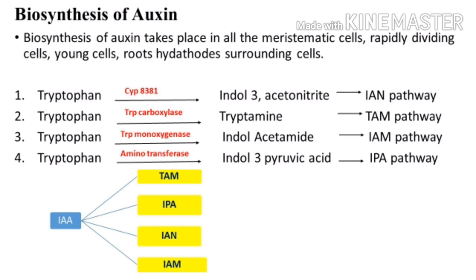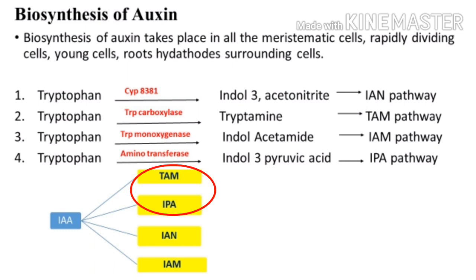The third pathway is the IAM pathway, in which tryptophan is converted into indole acetamide in the presence of TRP monooxygenase, and the last pathway is the IPA pathway, in which tryptophan is converted into indole 3-pyruvic acid in the presence of aminotransferase.